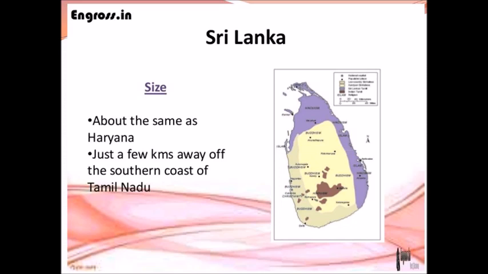The major social groups are the Sinhalas. The population is divided into different groups. The most important group is the Sinhala group. The Sinhala group contributes 74%.